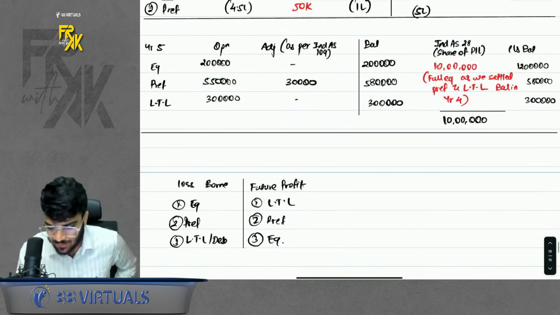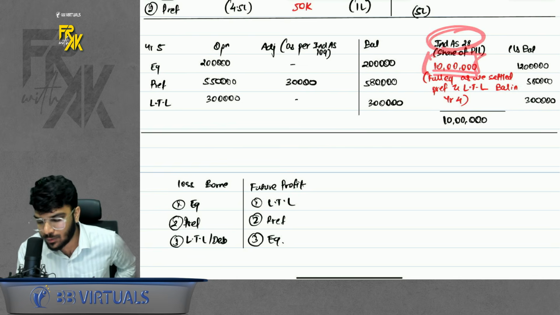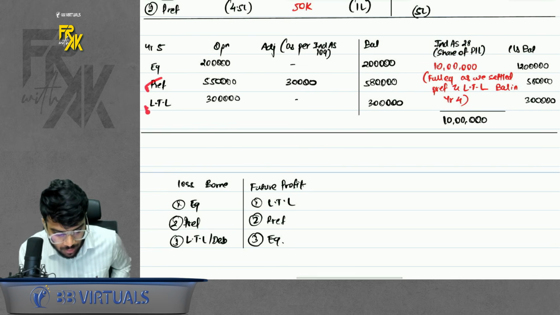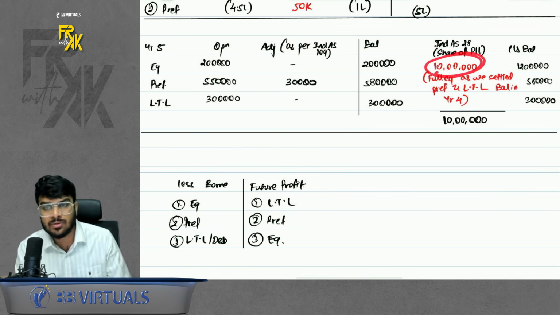Okay. In year 5 again, you have a share of 28 profit. Now this whole profit belongs to equity only. Why? Because preference and long-term loan helped us. We already gave them the money in year 4. So in year 5, whatever gain you get, it is only for equity.